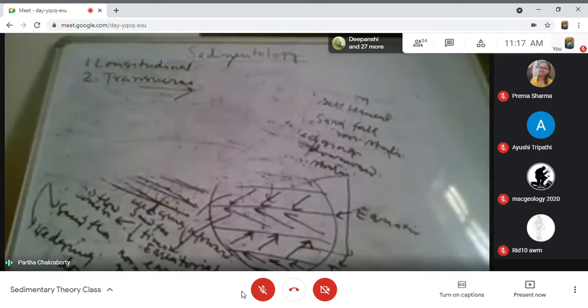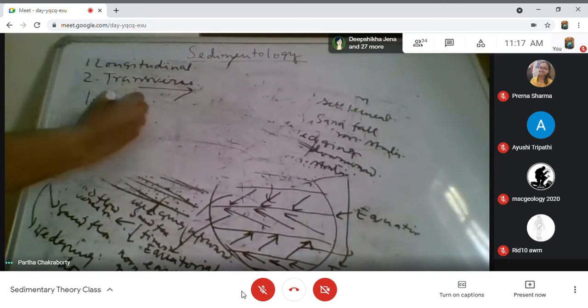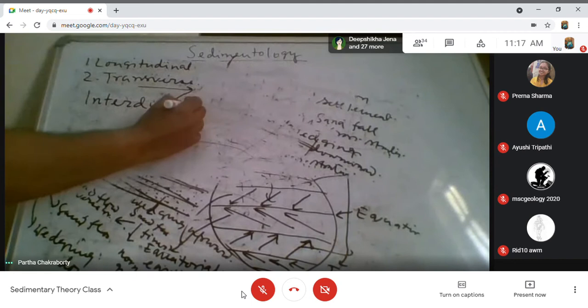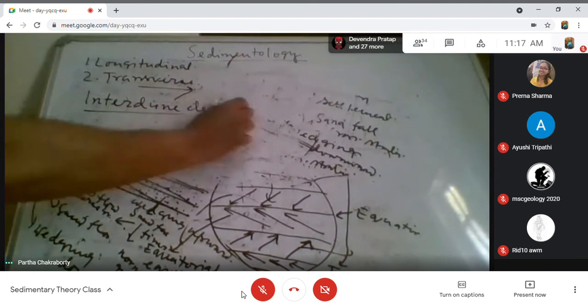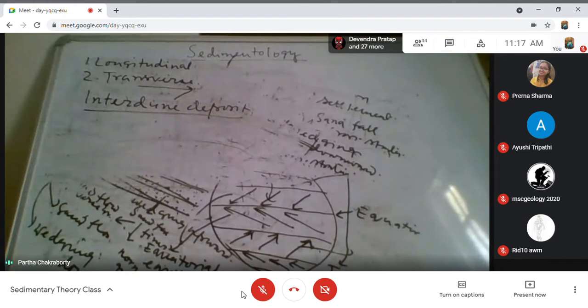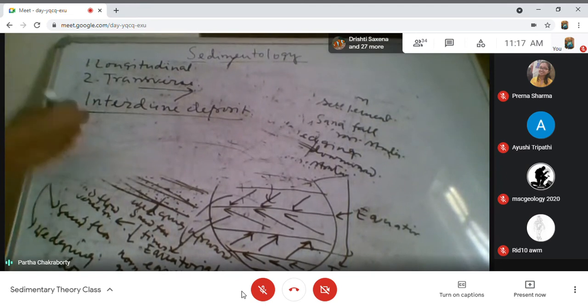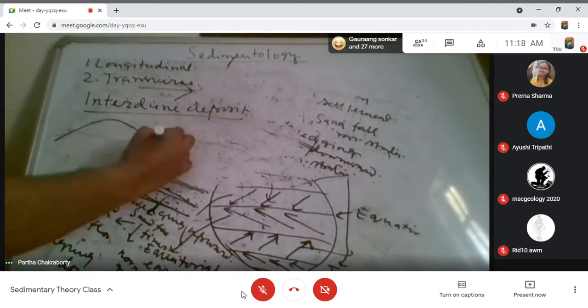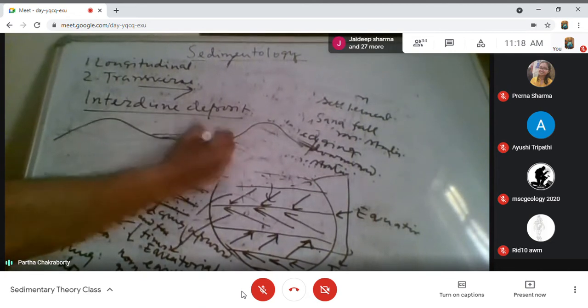So longitudinal and transverse. Now interdune deposit. What is interdune deposit? If you see that there is a dune and there is another dune, in between the dunes is the interdune.